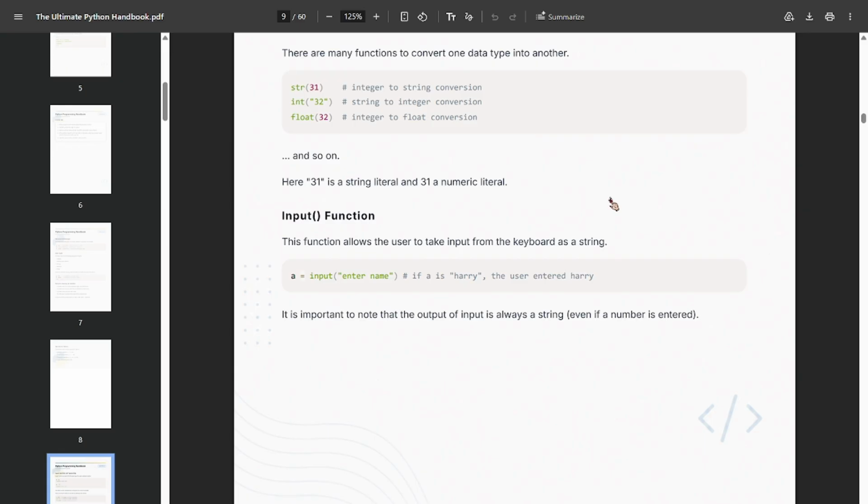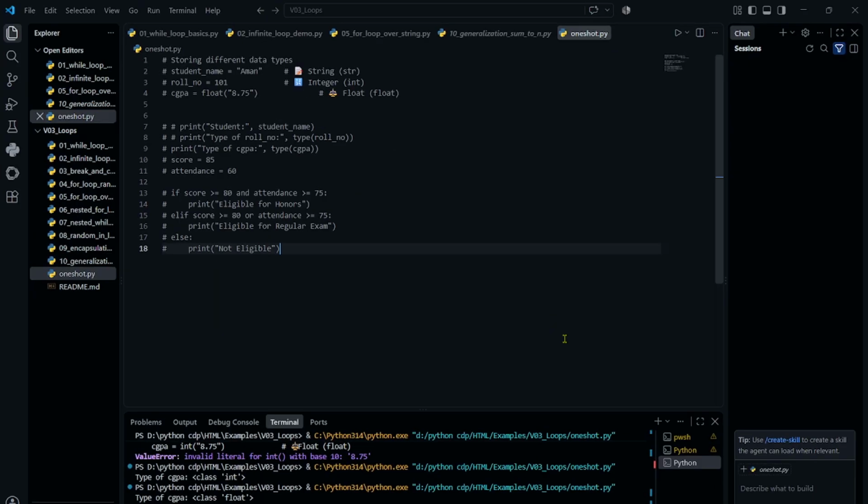Now see, type of A is int, type of B is string. Now what is the input function? The function allows the user to take input from the keyboard as a string. See, A is equal to input, enter name. So if A is Harry, the user entered Harry. Okay, so basically this is a command, right? It will act as a command.